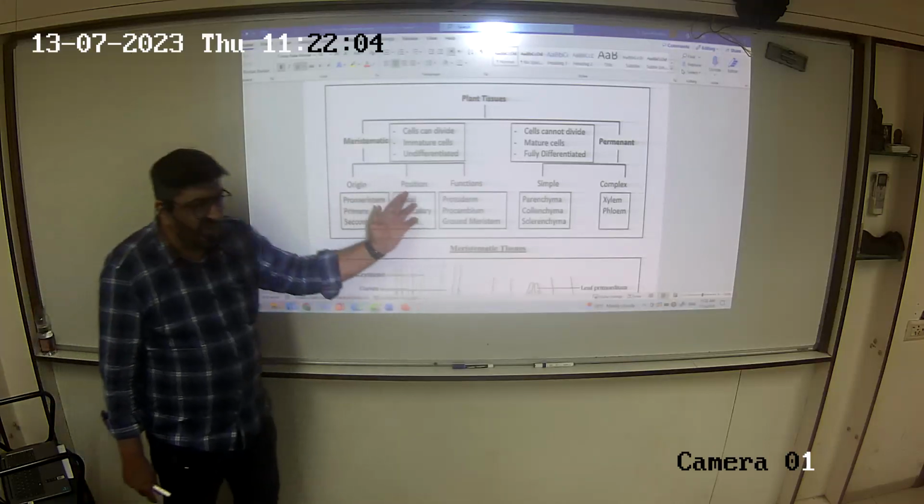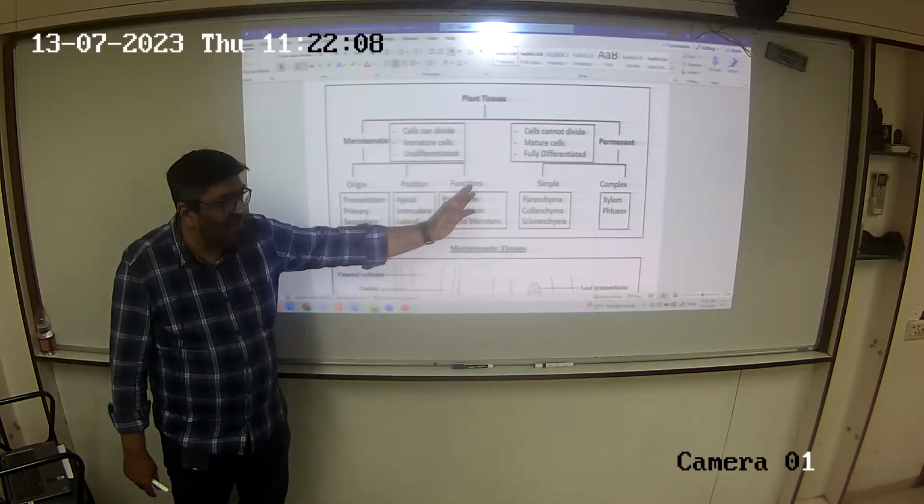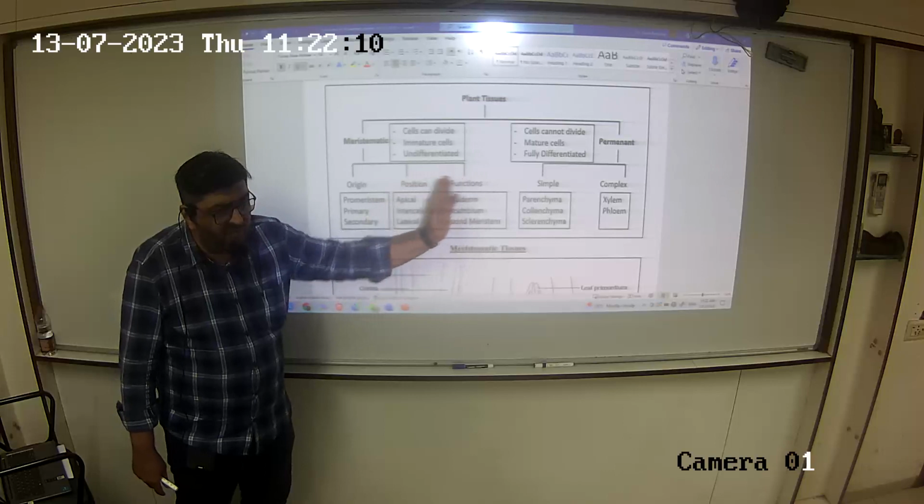The position is very obvious. Where in the plant is the tissue located and what is the function performed? Those are very obvious ones now.